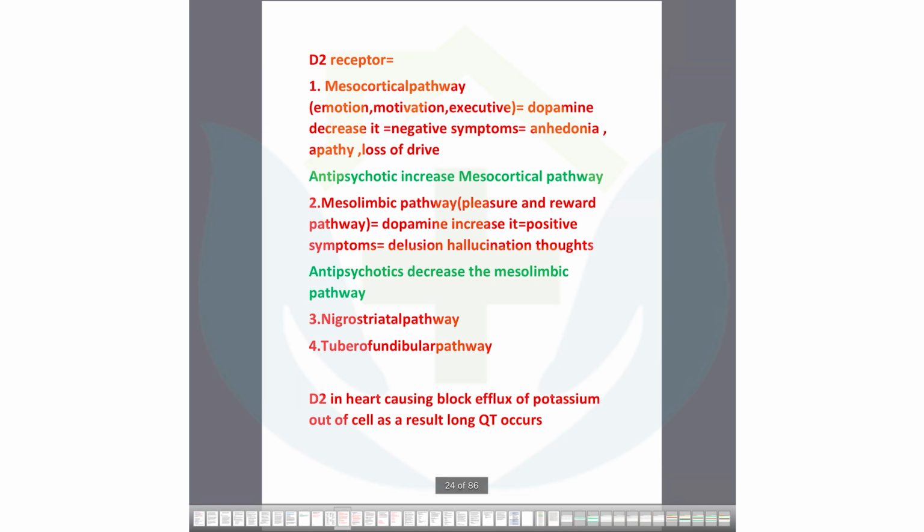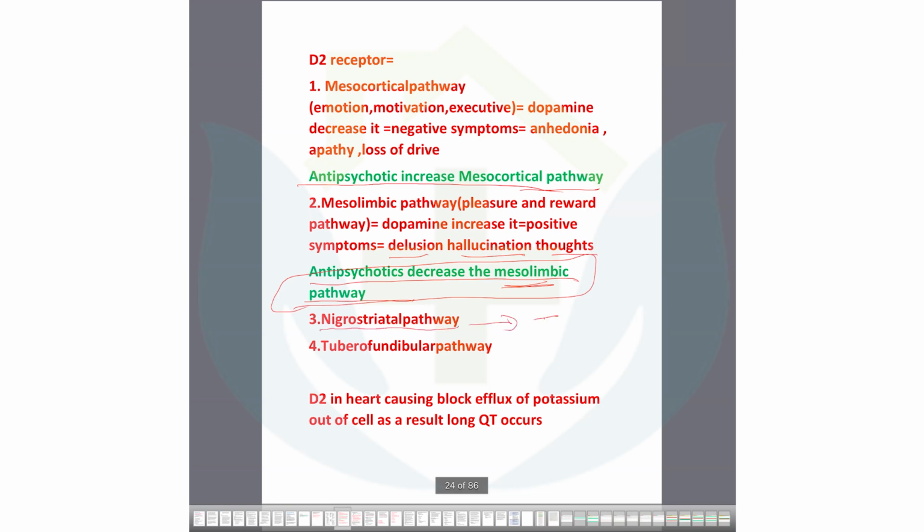So just know about this thing. Antipsychotics increase the mesocortical pathway. Antipsychotics decrease the mesolimbic pathway, which you are prescribing for: delusion, hallucination, thoughts. Okay. And another effect of antipsychotics is on the nigrostriatal pathway over there.